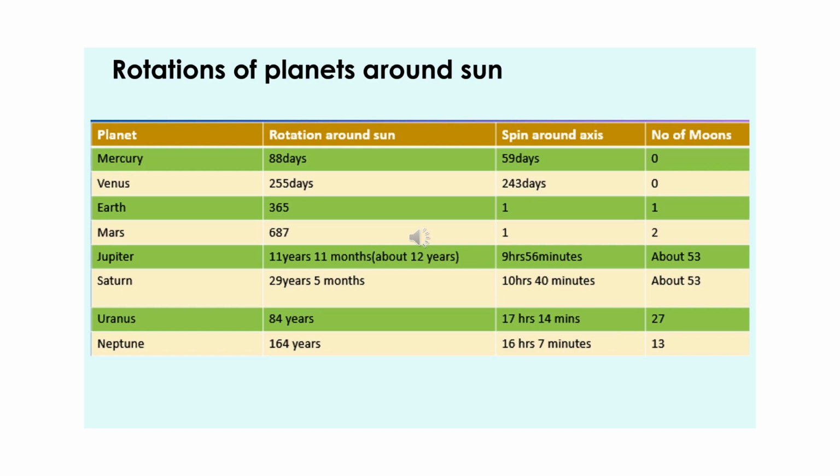If we consider spinning around the axis, you can see Earth and Mars both take 1 day to spin around their own axis, whereas Venus is having the highest of 243 days. Earth has one moon, whereas if you see Jupiter and Saturn, they are having 53 moons, which is the highest.